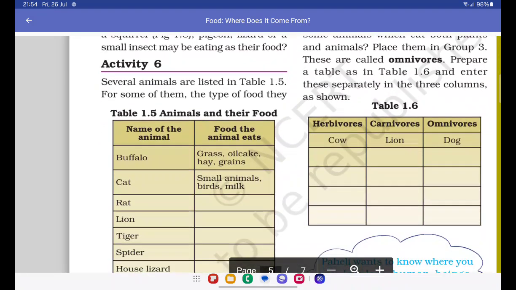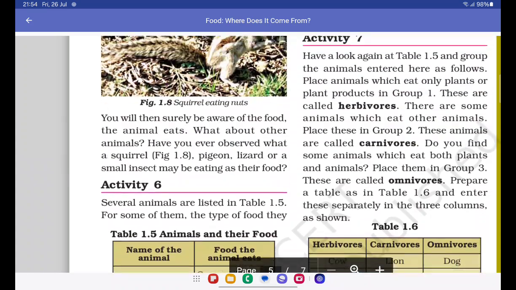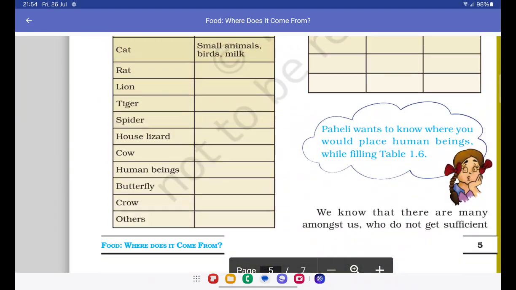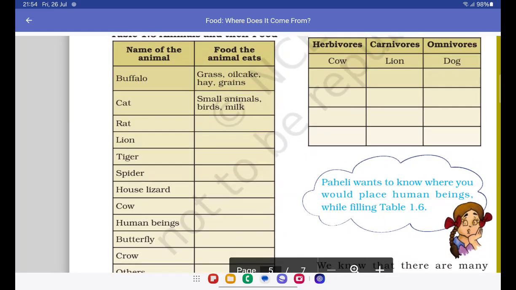Activity 6. Several animals are listed in table 1.5. For some of them, the type of food they eat is also given. Fill in the blanks in the table. So let's just start it. So first is buffalo. It eats grass, oil cake, hay, and grains. I don't know what oil cake is, honestly.